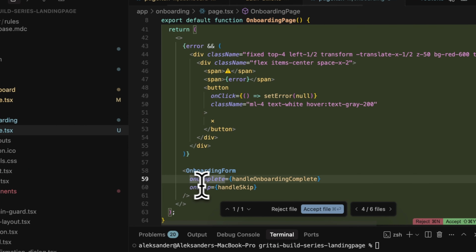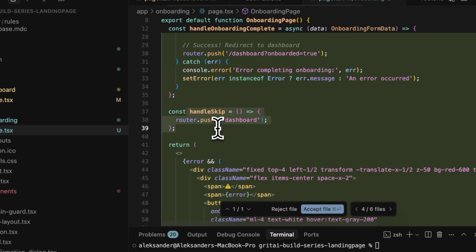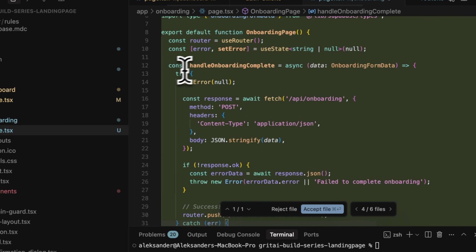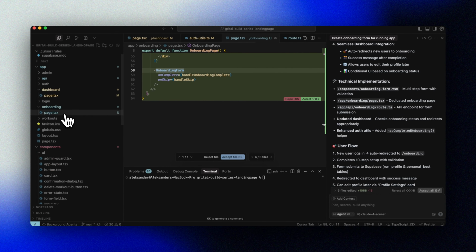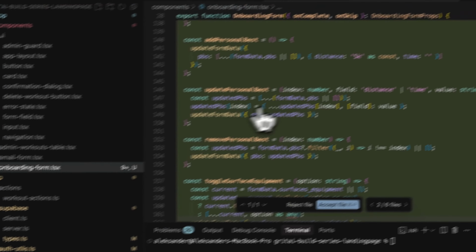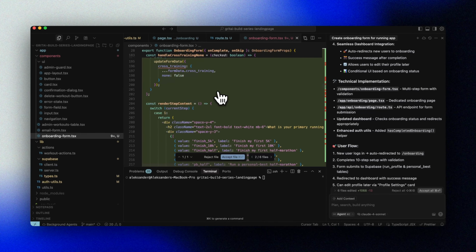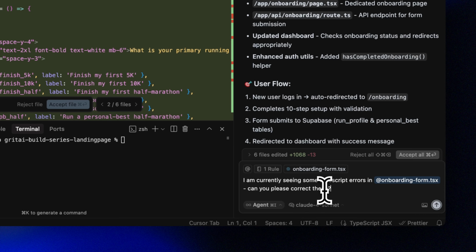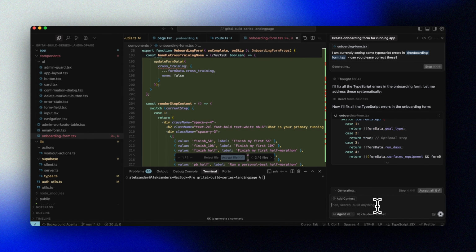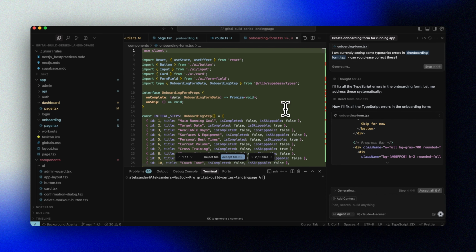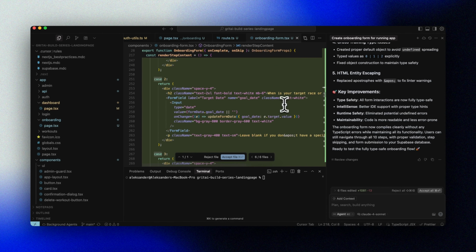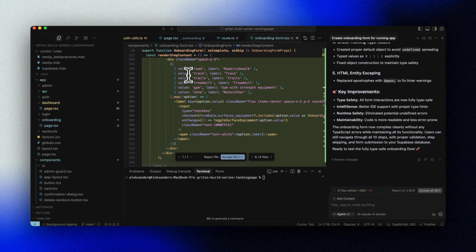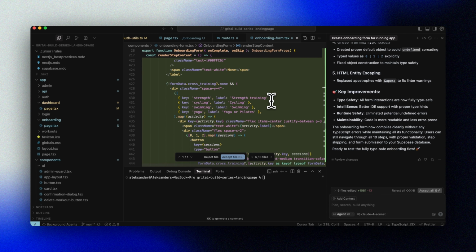Here we see that we have a component. This component takes in two functions, one to handle the completion of the onboarding and one to handle the skip option. So in essence, we pass in these functions to the component. When we look at the onboarding component, we notice the file is red and there are some squiggly lines here, indicating type errors. We can simply ask Cursor to review these and help us fix them. And there we go. All errors are gone and everything looks to be okay. In this component, we see all the steps from our markdown file.